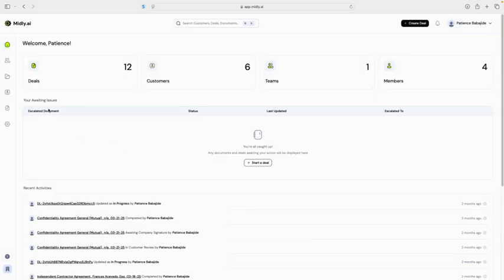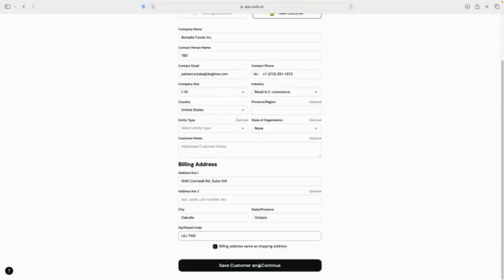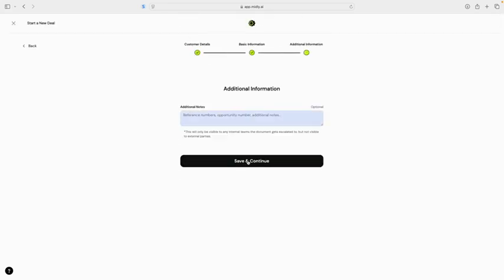When you log in, this is your Midly.ai home screen. You'll see your menu bar on the left panel that features your team, templates, customers, deals, and settings. Everything is at your fingertips. To get started, we're going to create a new deal. You can either choose an existing customer or enter a brand new one. For this walkthrough, we're setting up a new customer. So I'm dropping in the name and basic details.